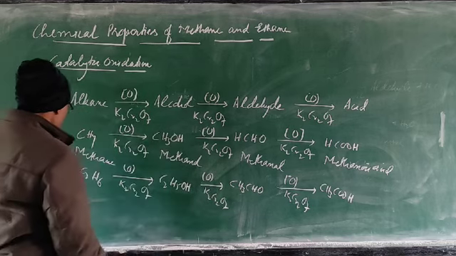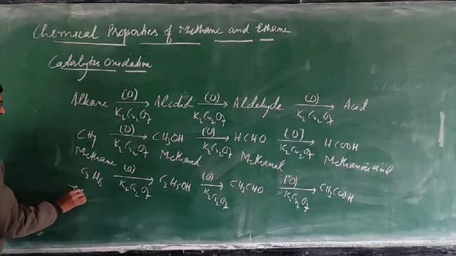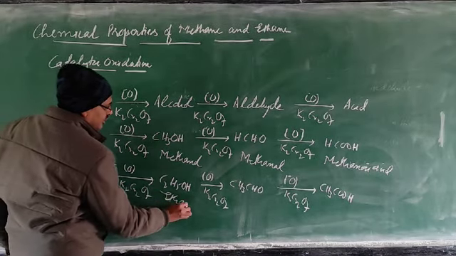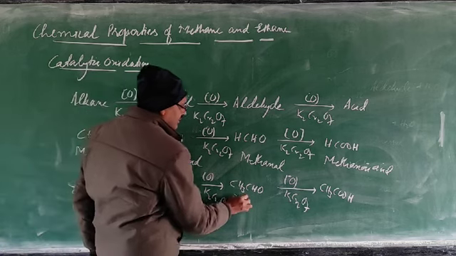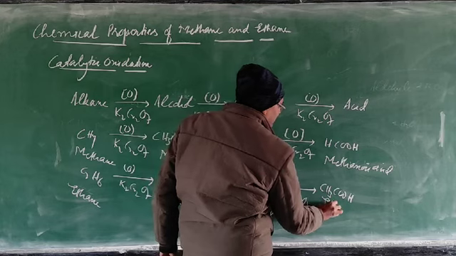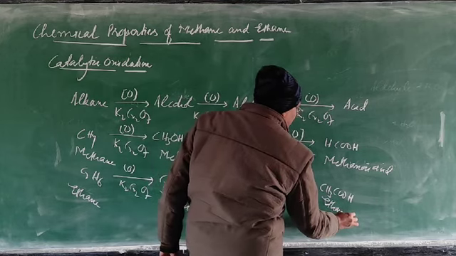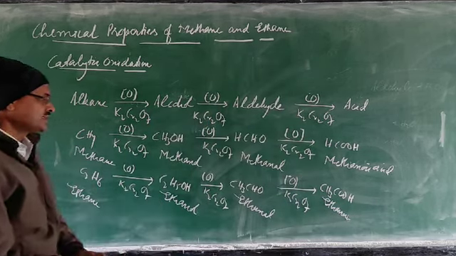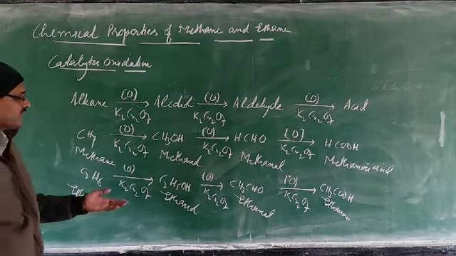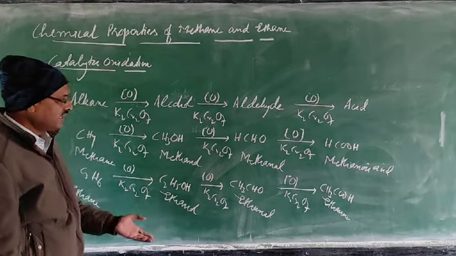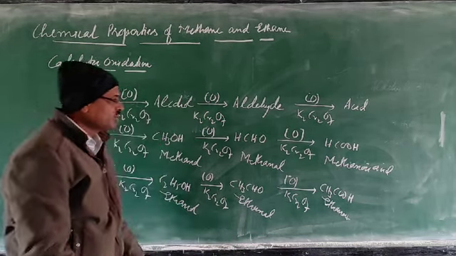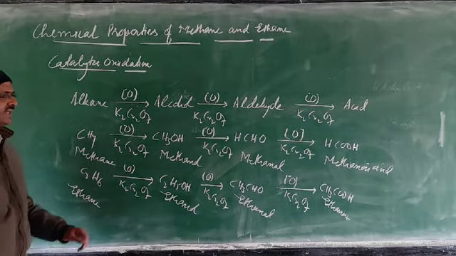So this one is ethane, then ethanol, then ethanal, then ethanoic acid. Here the question can be asked: when ethane is oxidized, which alcohol will you get? Ethanol. Which aldehyde? Ethanal. Which acid? Ethanoic acid. Like this they can ask.